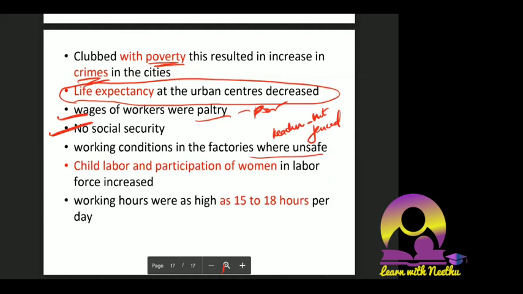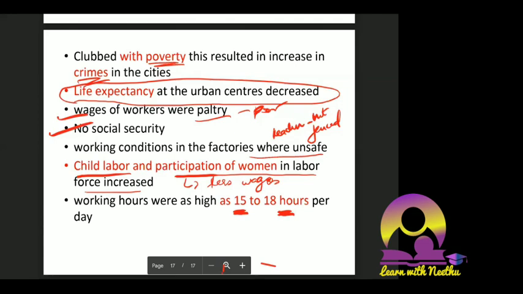Then child labor and the participation of women in the labor force increased. Why? Because capitalists, the businessmen, favored children and women, since they would work for less wages, which meant more profit for them. If they appointed men in the same place, they would have to pay more. They paid very little, and working hours were as high as 15 to 18 hours per day. There was no leave like we see today, no Sunday holiday or weekend. There was no such concept. They had to work continuously, 15 to 18 hours every day, till they fell sick. This was the social consequence of the industrial revolution.